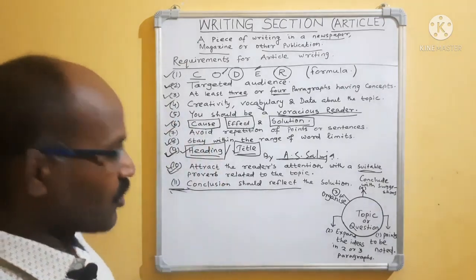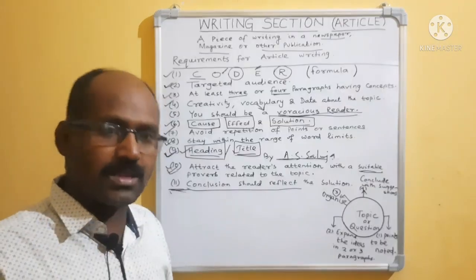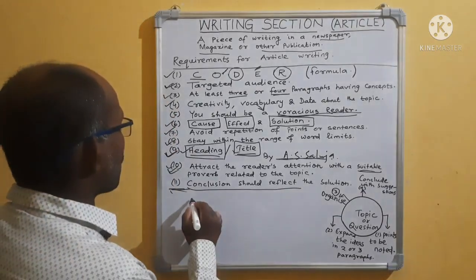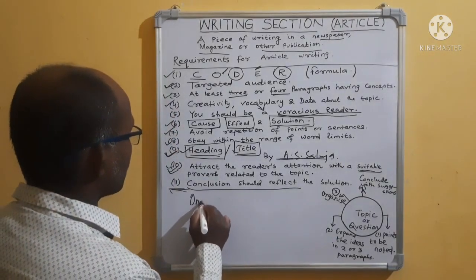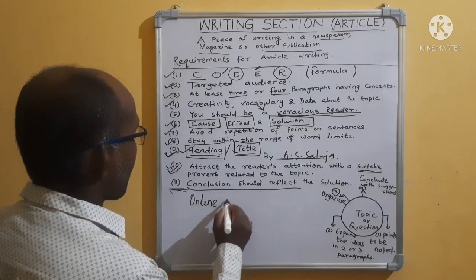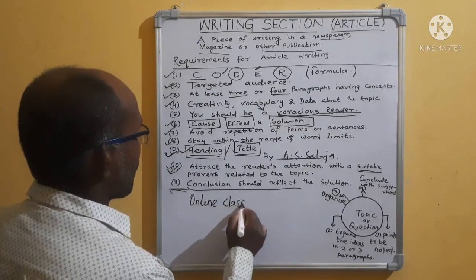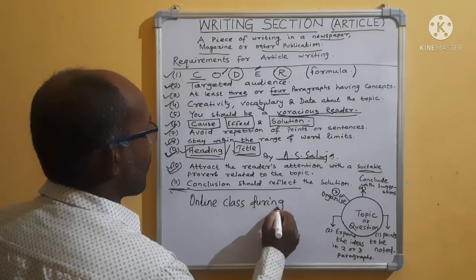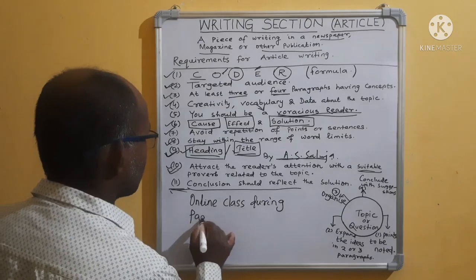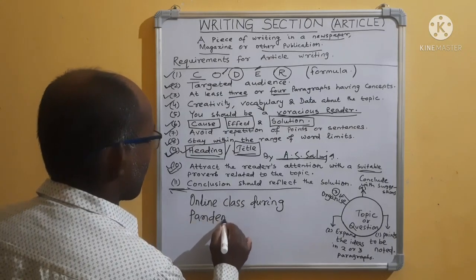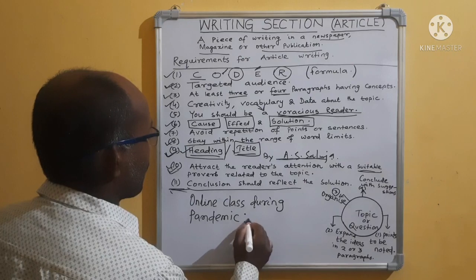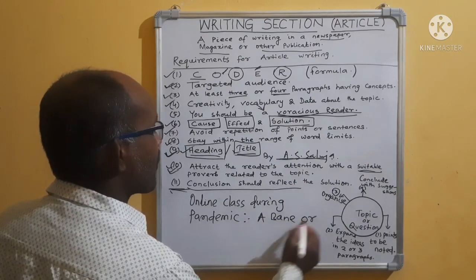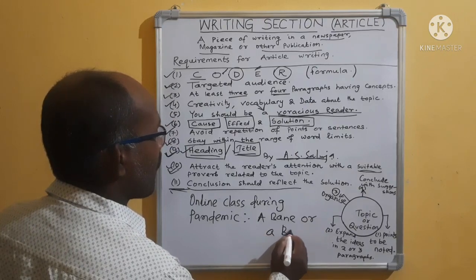Suppose a question came in the examination: write an article. Suppose the question is: online class during pandemic, a bane or a boon.